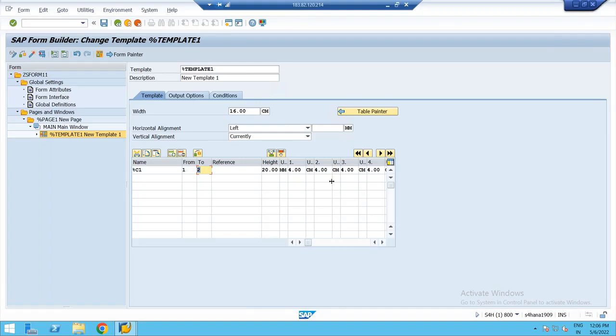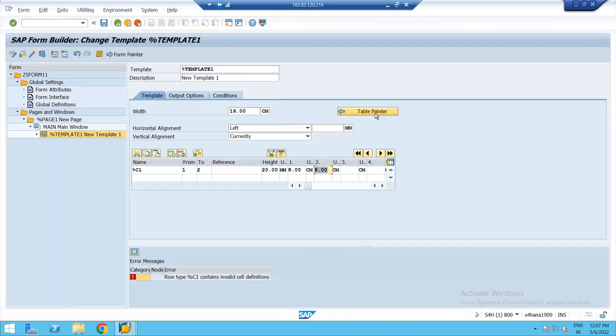8, 8 centimeter. I gave 4 like this, right? So I'll remove this. I'll remove this. Let me give it as 8 centimeter. This also is 8 centimeter. Done. If I go to table painter, row type percentage even contains invalid cell definitions.